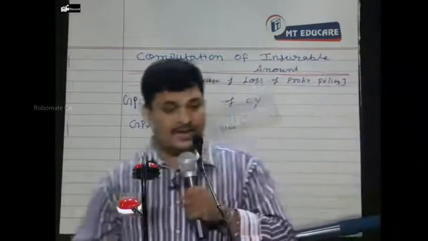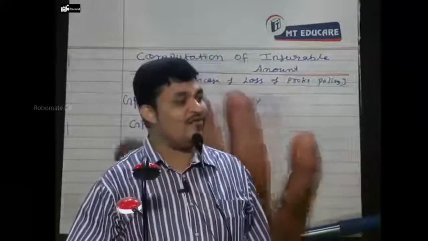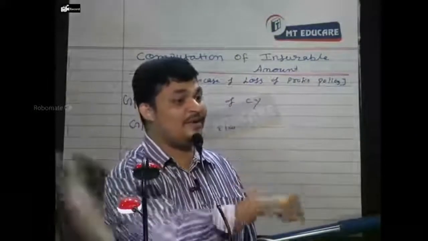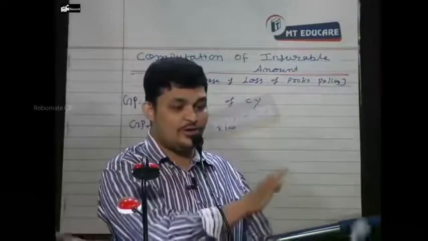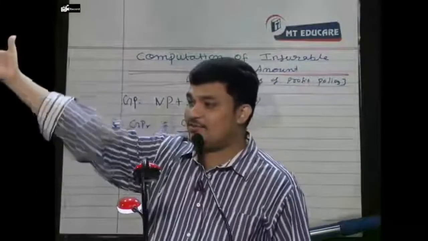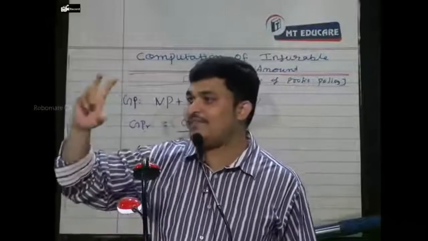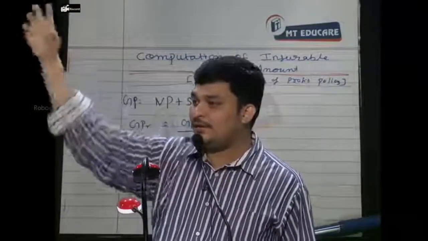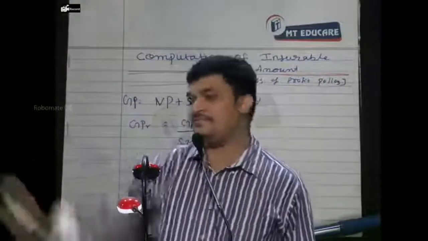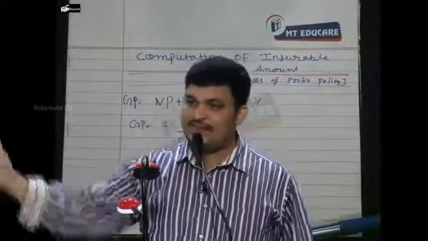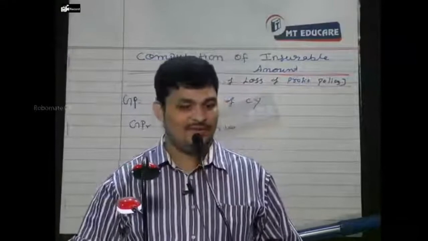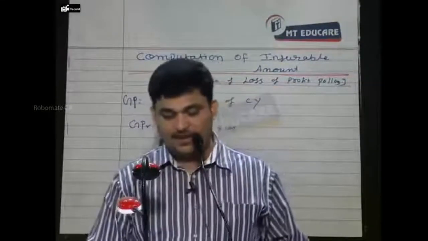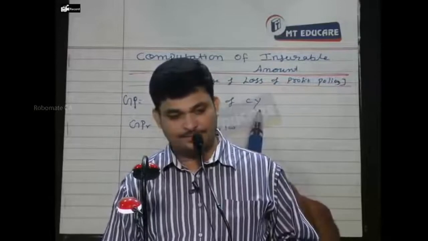Yes, so that shouldn't be considered in computing the ratio for the current year and previous year, correct? Because that was not an expenditure incurred in the previous year. That is going to be incurred in the next year. So based on the current year, work out the percentage and apply the percentage on the future sales. You will get some amount, plus increase in standing charge is the amount to be insured. Are you following? Sir, please understand that it is net profit plus standing charges.